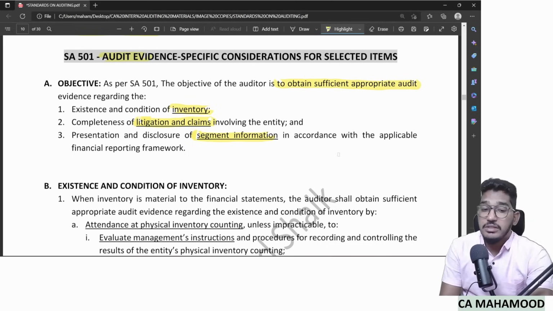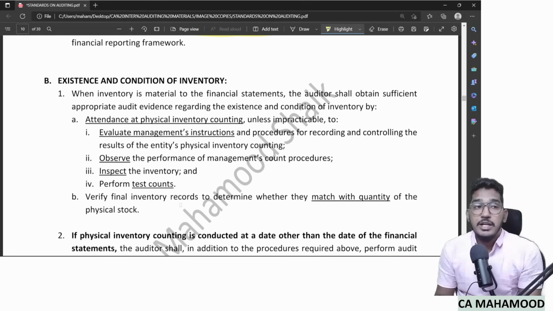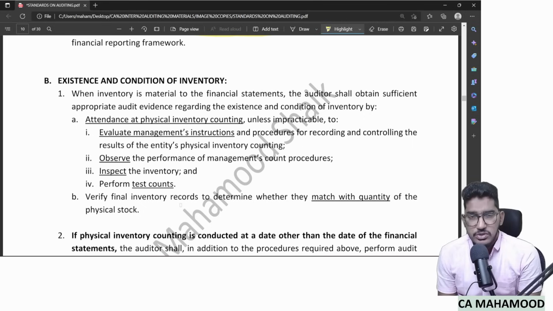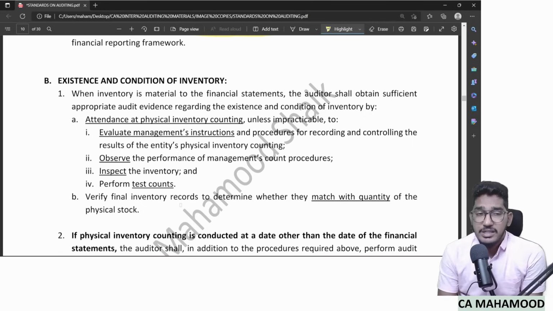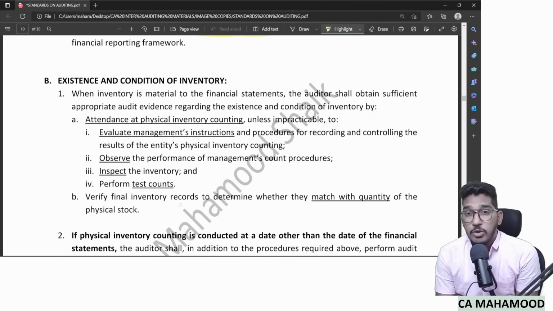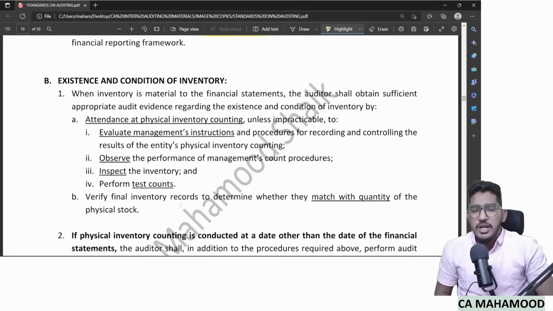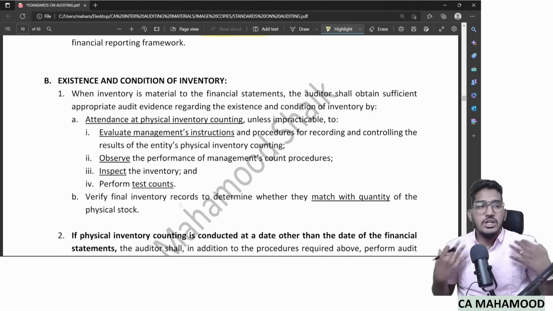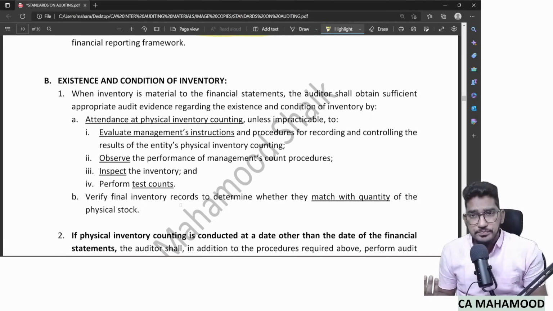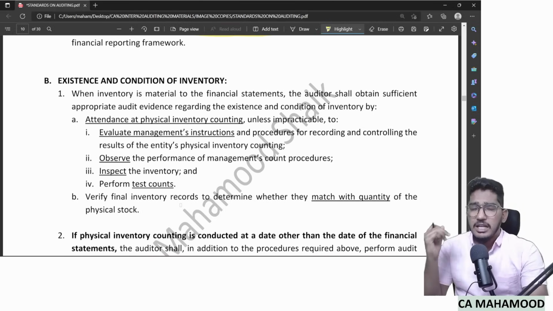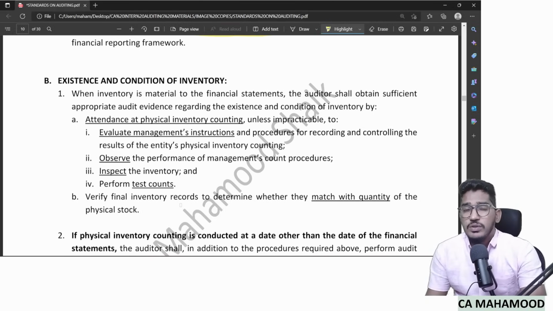So first we will start with existence and condition of inventory. How you can obtain audit evidence regarding inventory. As we all know, inventory is a significant item in the financial statements. So how will you come to know whether the inventory value stated there is correct or not? How can you get to know about it? How will you obtain audit evidence? The standard also says whatever common sense we have. So if you are an auditor, tell me out of your common sense, if you want to know whether inventory is correct or not, what will you do?